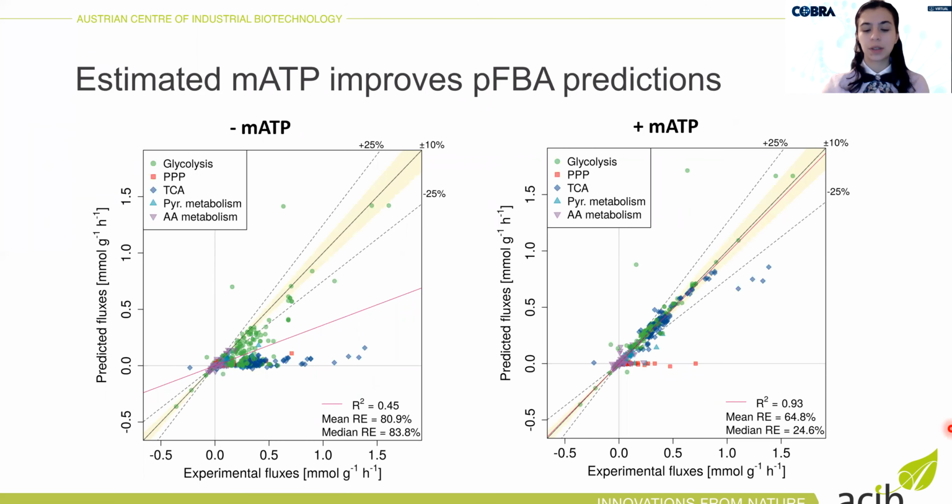And then we used these values as a constraint for the FBA predictions. And you can see that basically with just one constraint, we can significantly improve the predictions of fluxes. And it looks really nice. Now, the only pathway that is not predicted very well is the pentose phosphate pathway, but we are still looking into this.